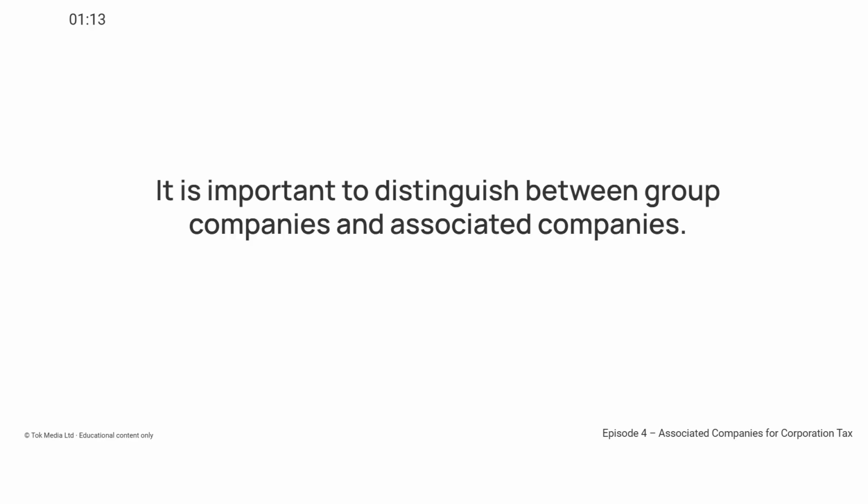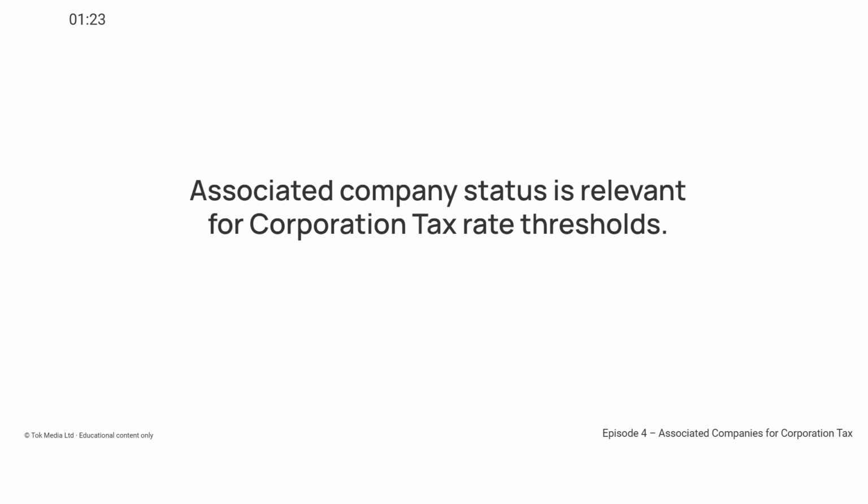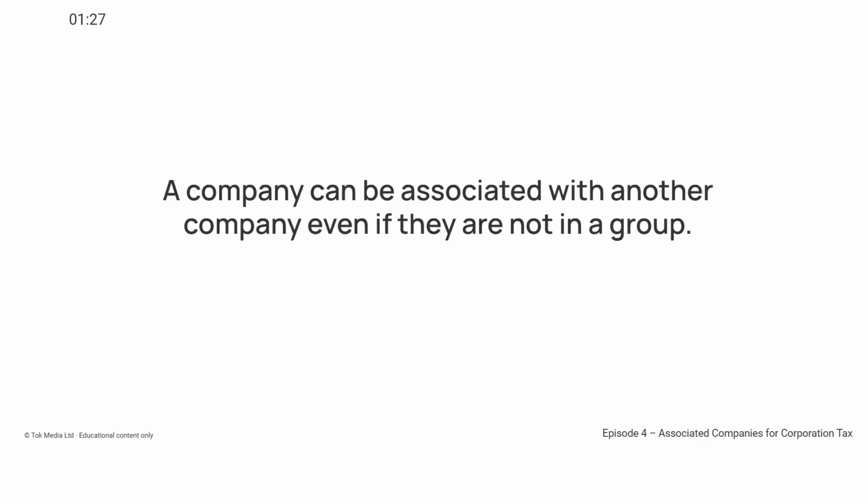It is important to distinguish between group companies and associated companies. Group membership is relevant for reliefs such as group relief. Associated company status is relevant for corporation tax rate thresholds. A company can be associated with another company, even if they are not in a group.